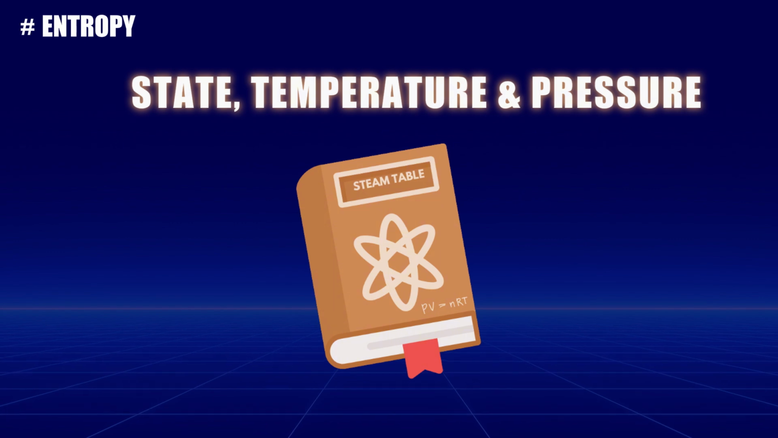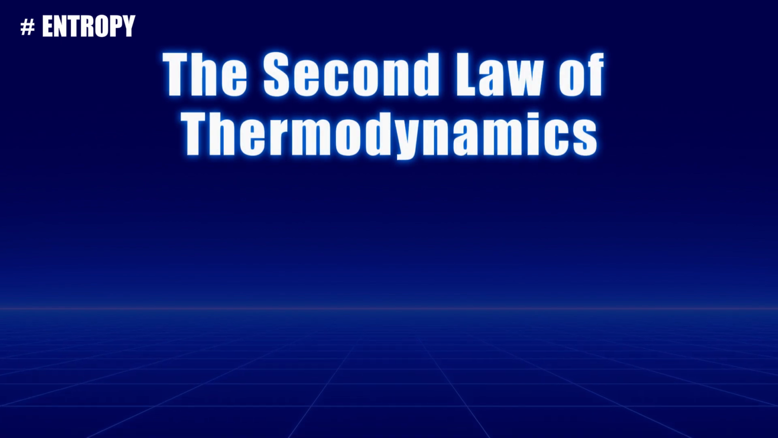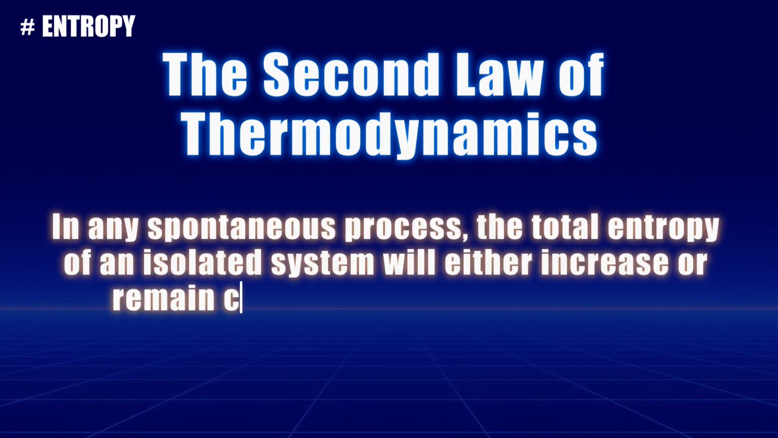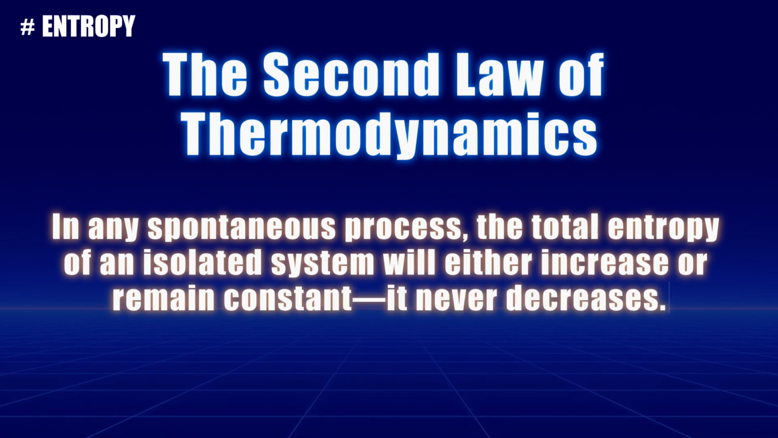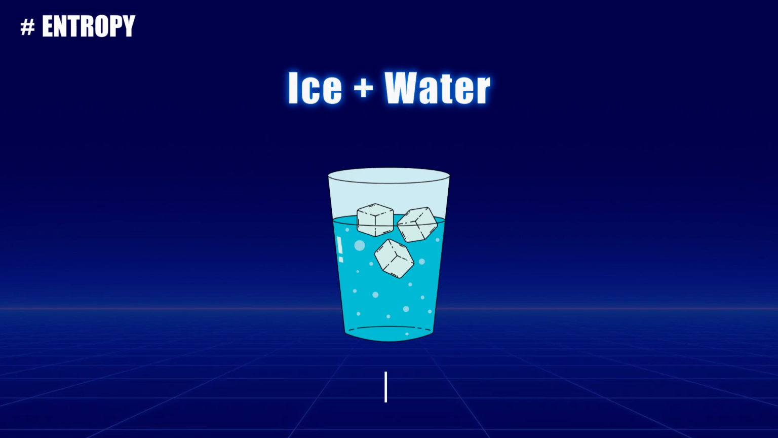Entropy is often introduced in the context of the Second Law of Thermodynamics, which states that in any spontaneous process, the total entropy of an isolated system will either increase or remain constant. It never decreases. But what does this mean? Let's revisit our ice and water example. Imagine an isolated system consisting of a cup of water with ice in it. Initially, let's say the system has an entropy of S1.